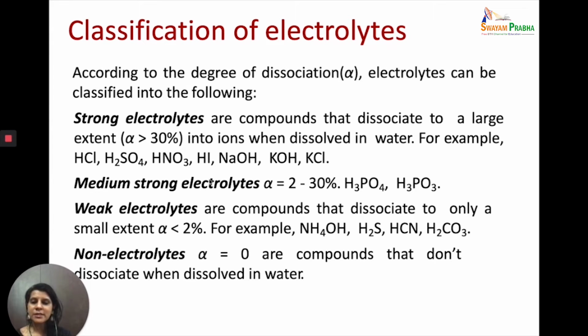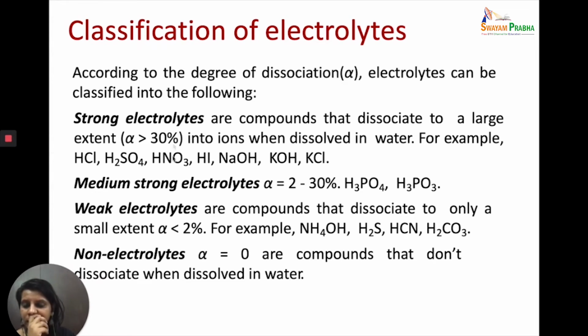Now this classification is based on the degree of dissociation. The degree of dissociation is defined as the fraction of the electrolyte which exists in the form of ions upon the total electrolyte concentration. So alpha is the degree of dissociation. We have already studied a little about it, but it is the fraction of the substance which is existing in the form of ions.